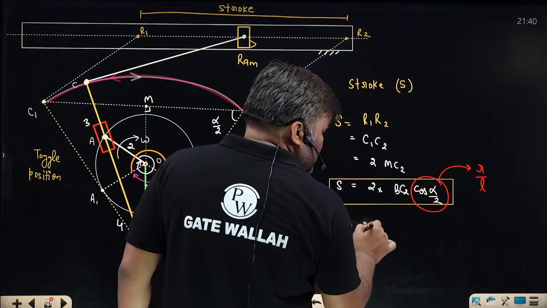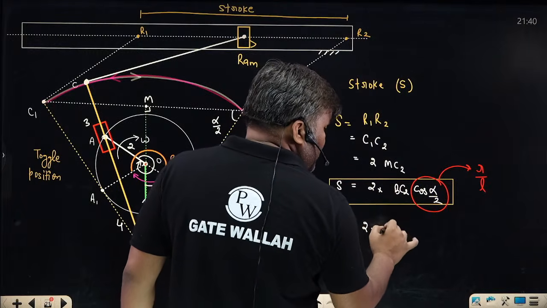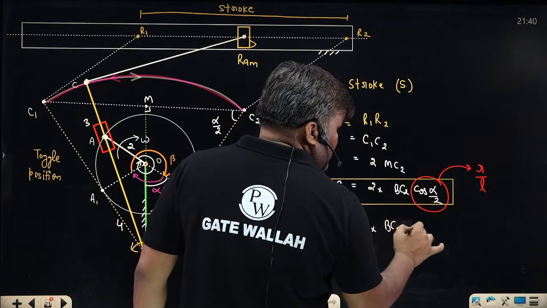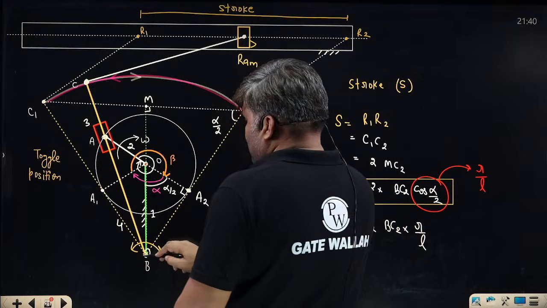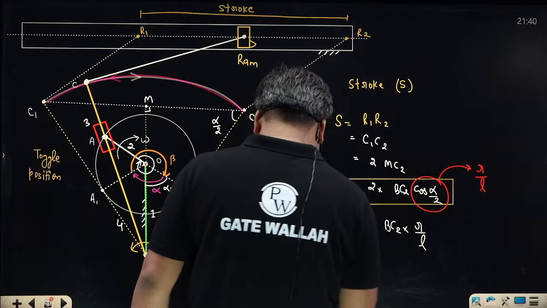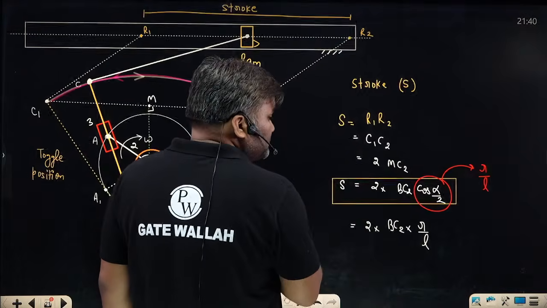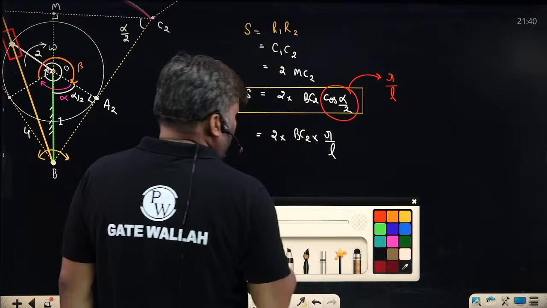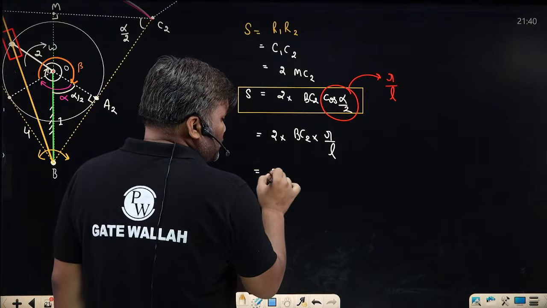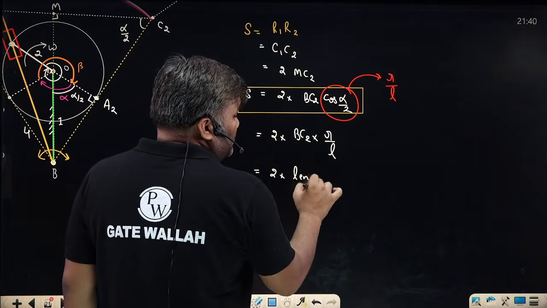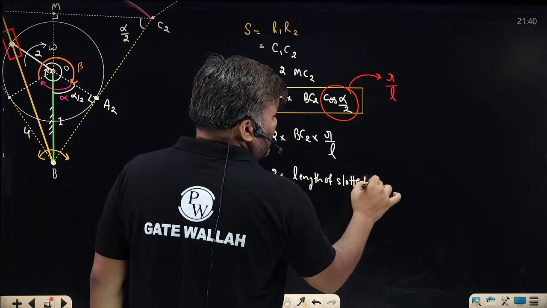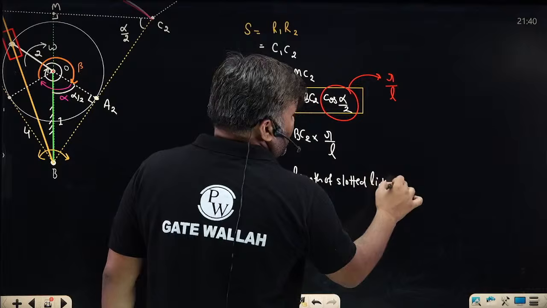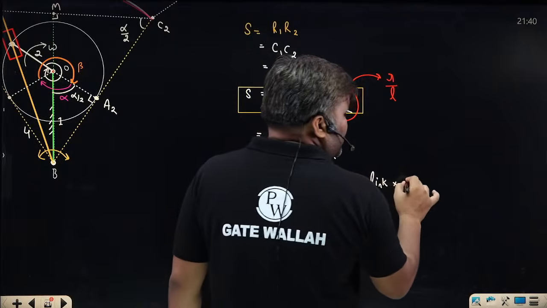Formula, it is 2 into BC2 into R by L. What is the BC2? Sir, BC2 is nothing but length of the slotted link. लिख सकते हैं क्या? So my entire formula is 2 into length of slotted link multiplied by this R, R is radius of crank.